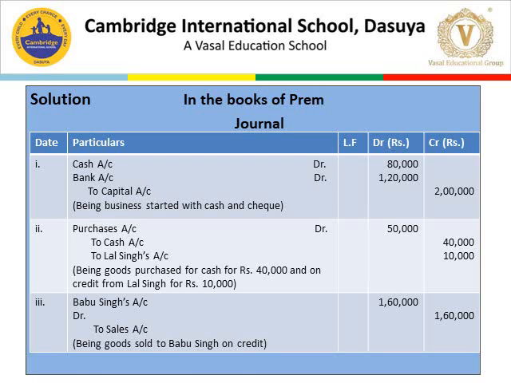Now third transaction: goods sold on credit to Babu Singh for rupees 1,60,000. Here we have sold goods to Babu Singh, and it is clearly given in the question that goods are sold on credit. So the journal entry is Babu Singh's account debit to sales account.